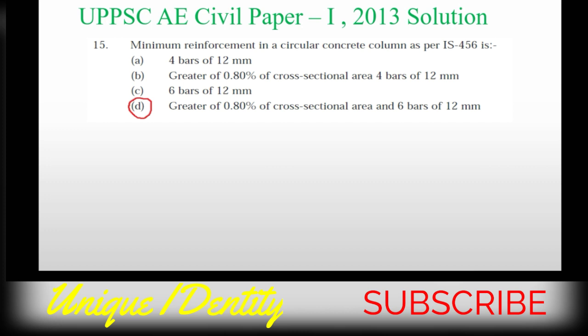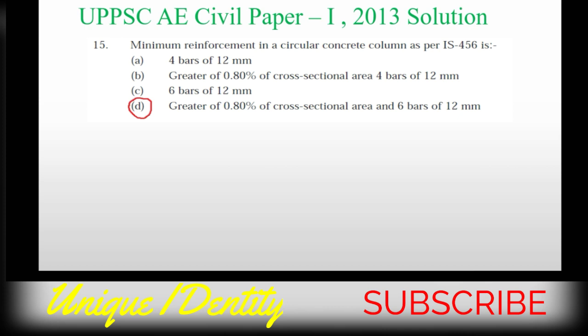Now question number 15. This is a tricky question. Please listen carefully. In WBPSC or any other state examination, this type of question may be asked. This is a tricky question. Minimum reinforcement in a circular concrete column as per IS 456 is. Very simple question. Option A, 4 bar of 12 millimeter. Option B, greater of 0.80% cross sectional area or 4 bar of 12 millimeter. Option C, 6 bar of 12 millimeter. Option D, greater of 0.80% of cross sectional area and 6 bar of 12 millimeter.